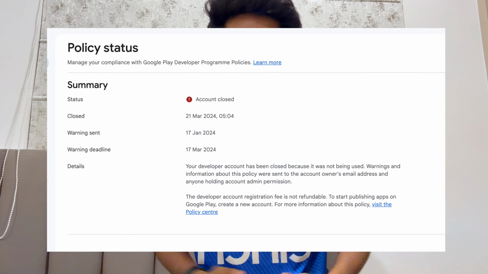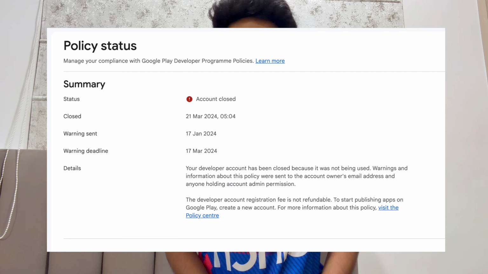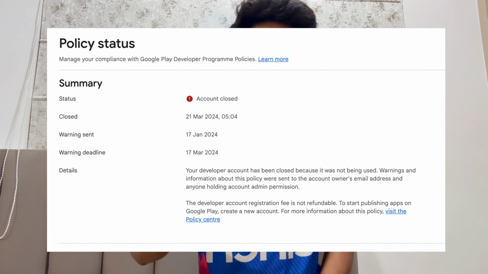So my old Google developer account was closed by Google. When I opened my Play console, this is what I can see: account was closed due to inactivity. I panicked. I raised appeals to Google Play from the Play console with help, sent so many mails asking them to reinstate my Google Play account, but I got no response back.